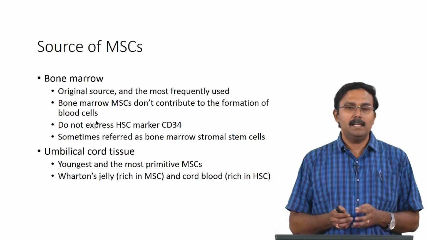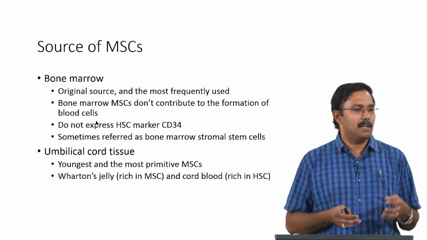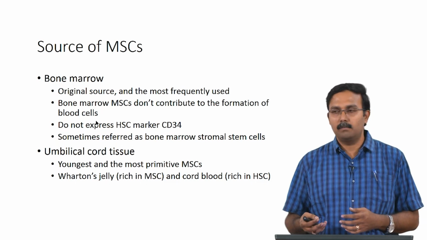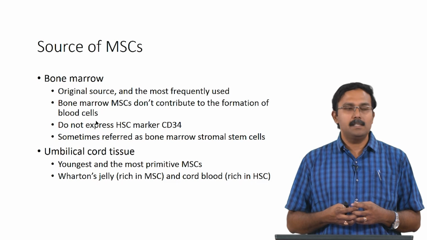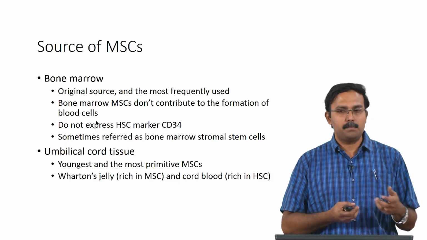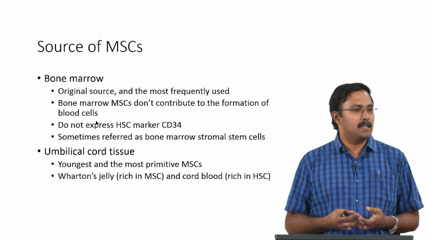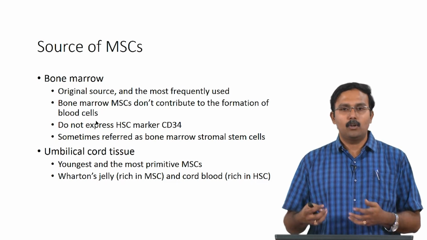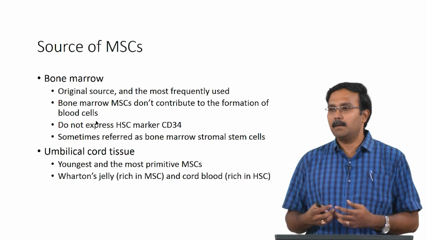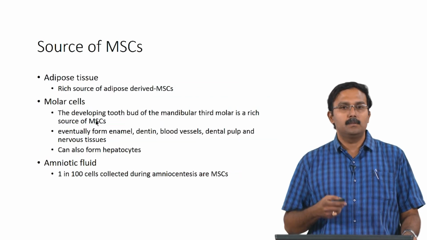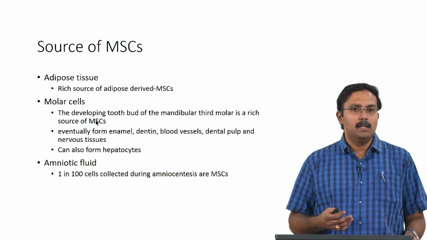So, this basically has two different tissues, one is the Wharton's jelly and the other is the cord blood. So, the Wharton's jelly is a gelatinous material which is present in your placenta, which is very rich in mesenchymal stem cells, and the cord blood is rich in hematopoietic stem cells. So, there are other sources as well.